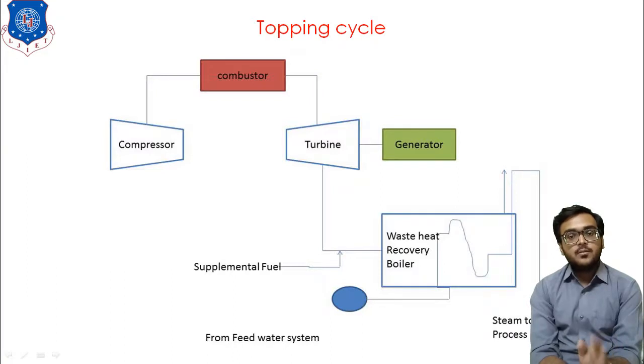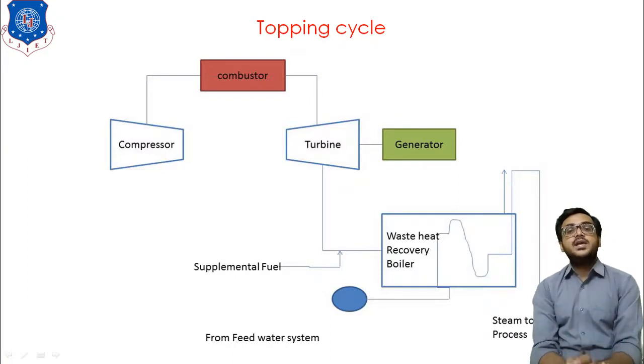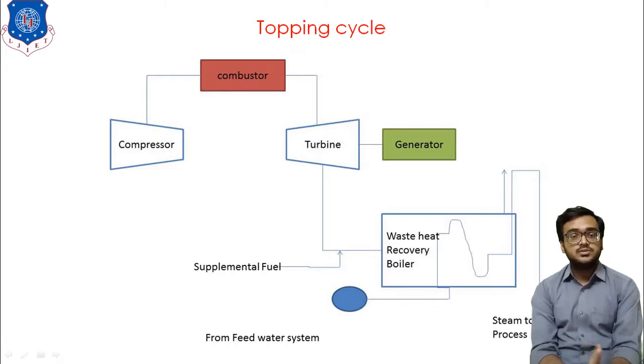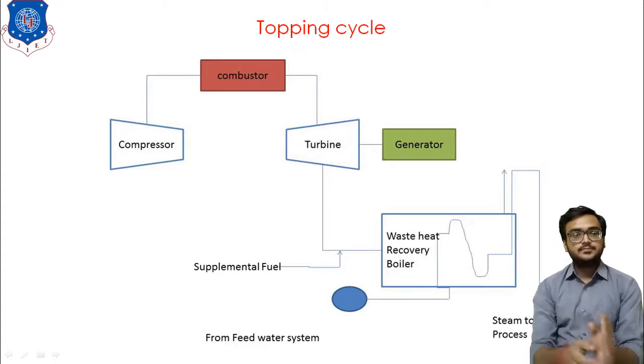So it is all about the topping cycle plant. In topping cycle plant, our main aim is to produce the electricity, and our secondary aim is to produce the thermal energy.